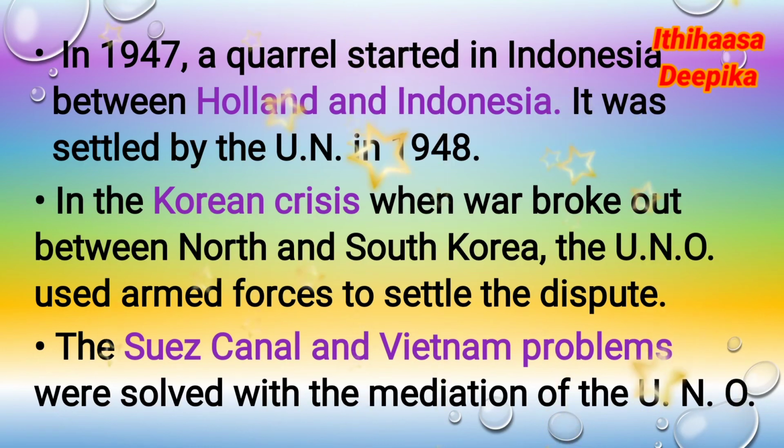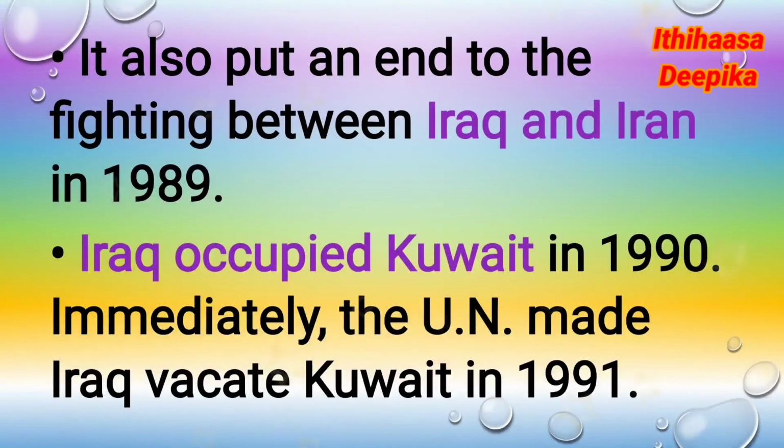The Korean crisis. When war broke out between North and South Korea, the U.N.O. used armed forces to settle the dispute. The Suez Canal disputes and Vietnamese problems were also solved with the mediation of the U.N.O. It also put an end to the fighting between Iraq and Iran in 1989.